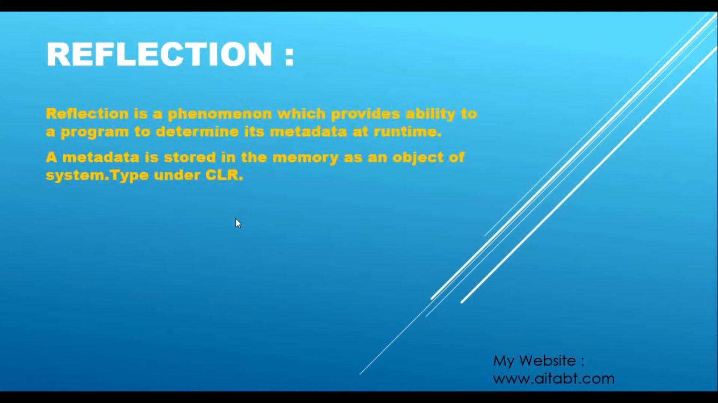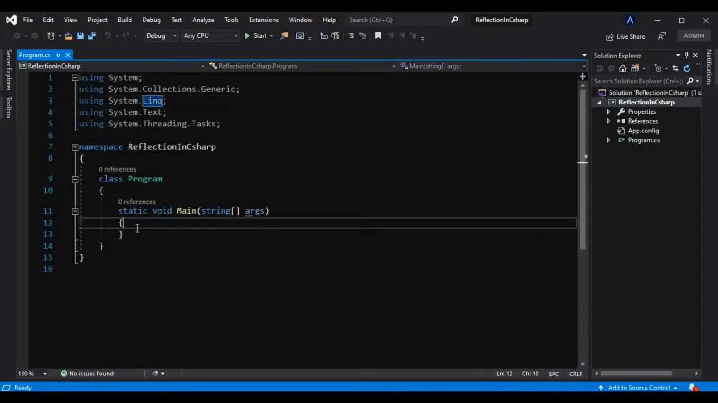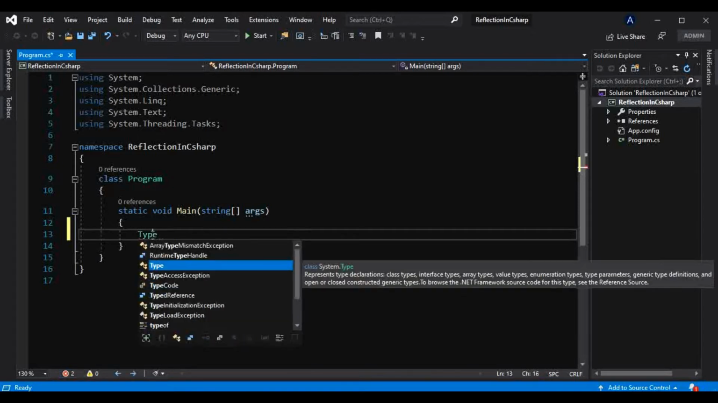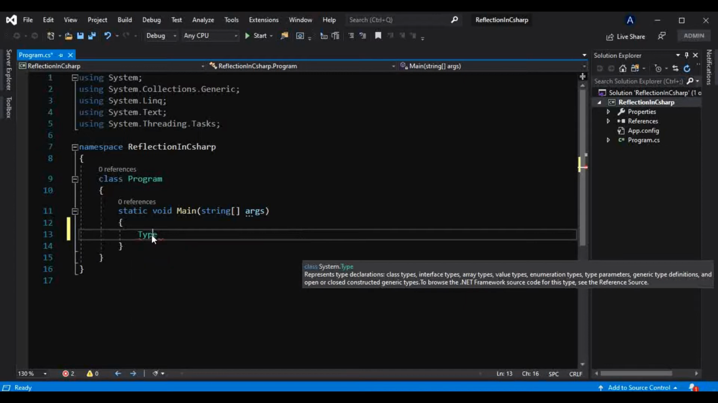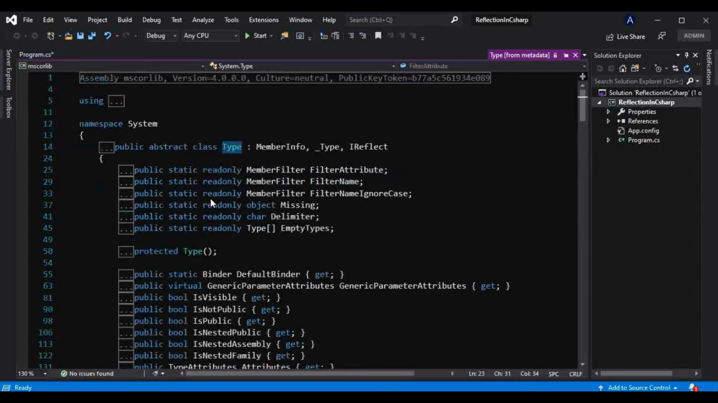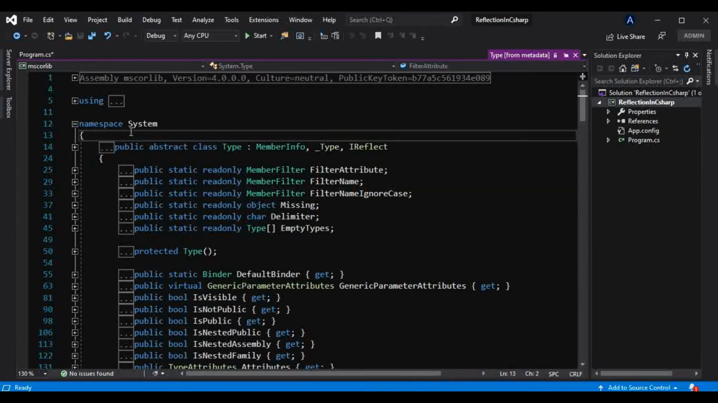Okay, so coming back to this video, let's see what is reflection directly in action, and for that let's switch to Visual Studio. There is a class, System.Type, a Type class which is present in the System namespace. If we go to the definition of that class, it is present in the System namespace.